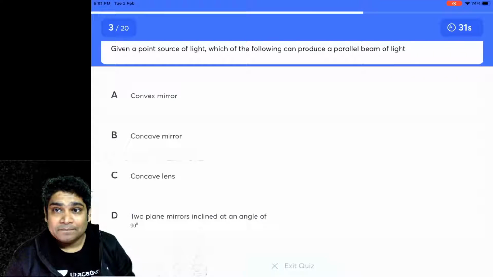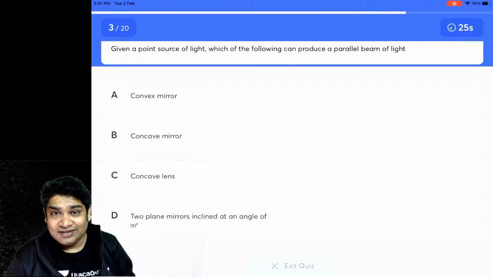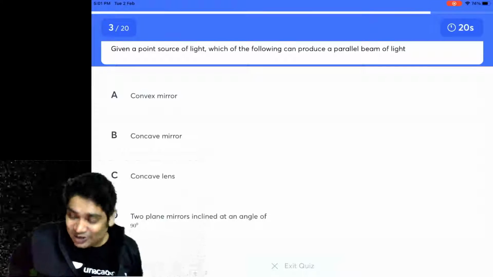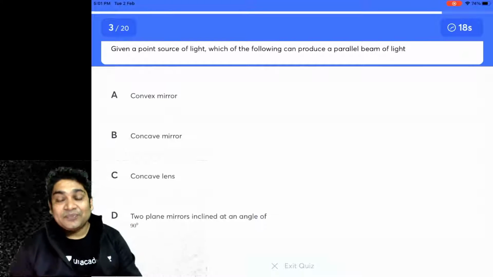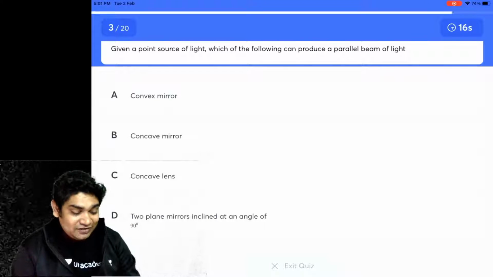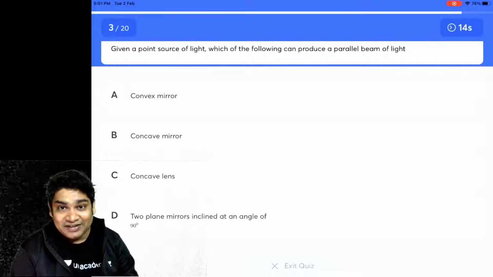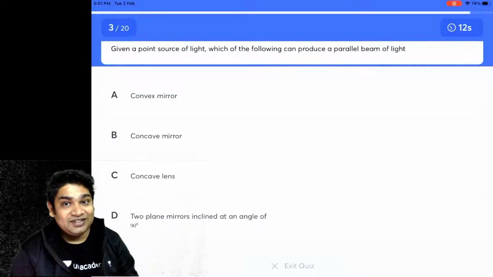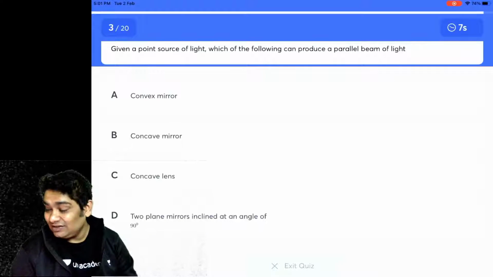So hurry up, you have a lot of time left, and this is a simple enough question. I think you should be able to answer this pretty much with ease. Not tough at all. So I hope you guys have revised your reflection. We have completed reflection. We are almost completing refraction. That is why I thought it is time to take a quiz on reflection now.